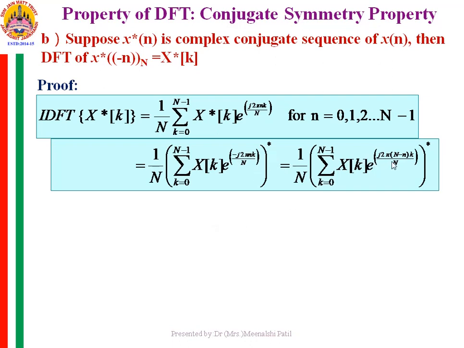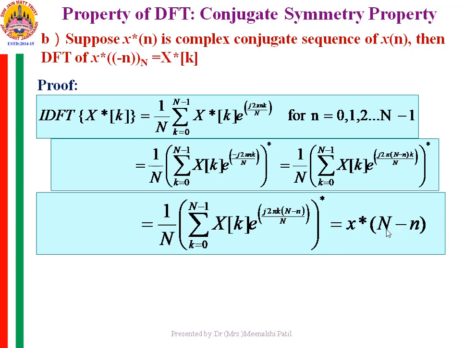Now let us add another e raised to j 2 pi capital N k, so W raised to capital N k n term we are adding here. So this becomes e raised to j 2 pi (N minus n) k by N. So now the term in this bracket is x of N minus n, and the conjugate of it is conjugate of x of N minus n. So this indicates that the conjugate of x of minus n over modulo N is equal to the conjugate of x of k.